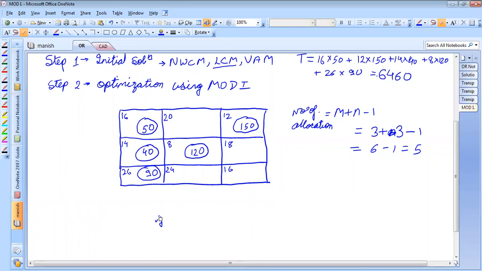Is the formula correct, students? Yes, sir. Any doubts in the formula? Okay.